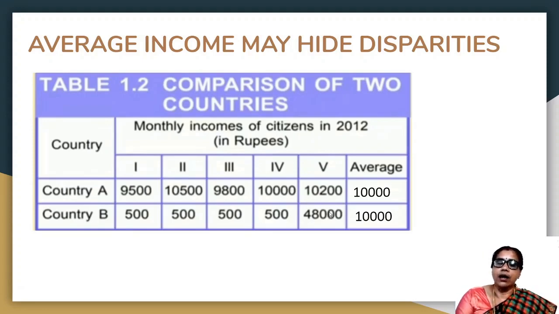So here, the first 4 citizens are very poor and the last, that is the fifth citizen, is extremely rich. He earns the maximum income, that is rupees 48,000. But look at the average, it is again 10,000 rupees.